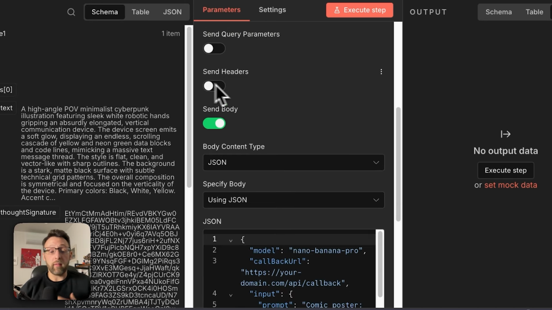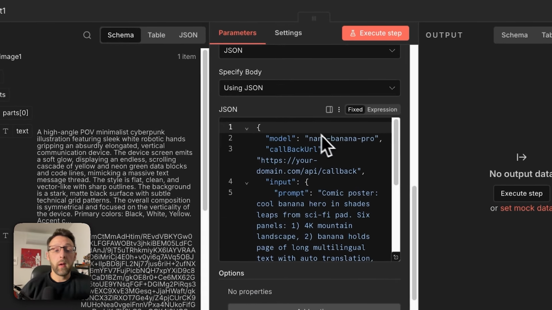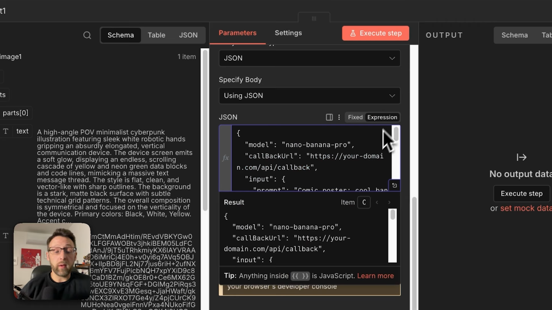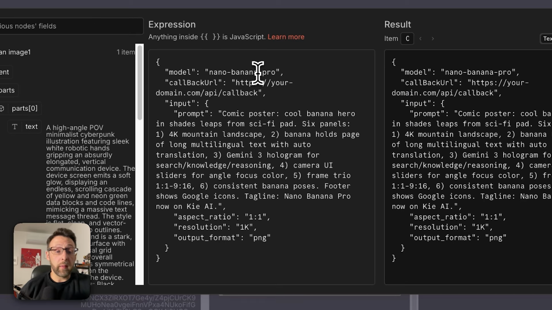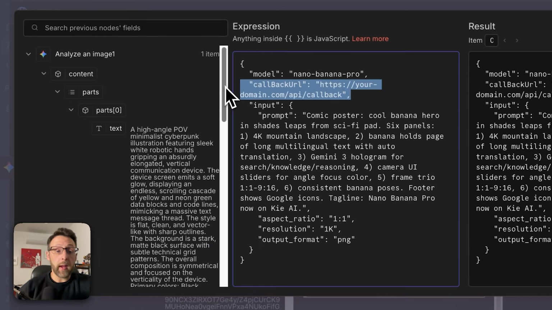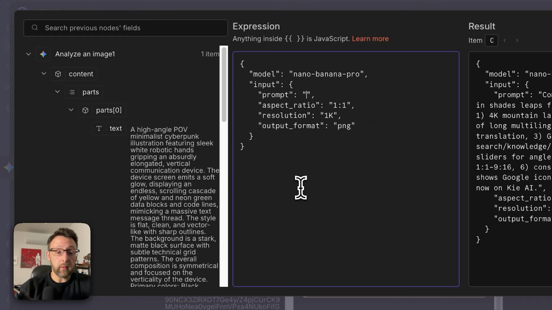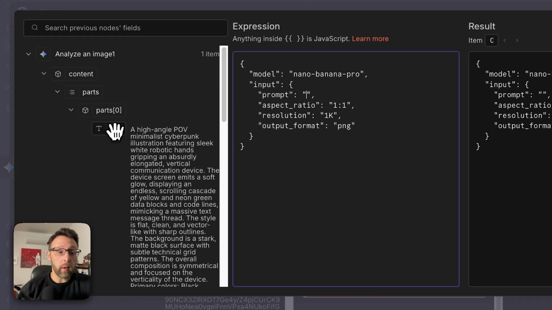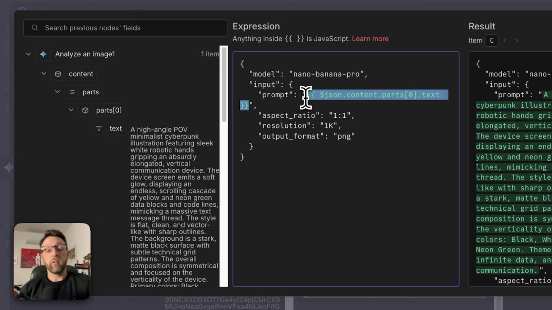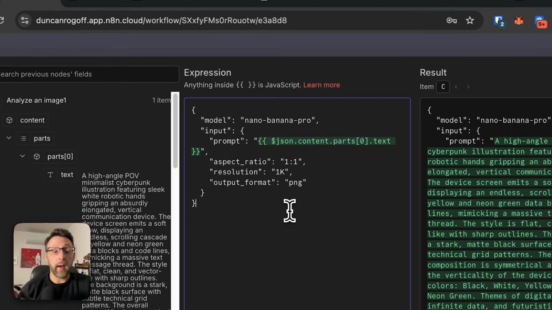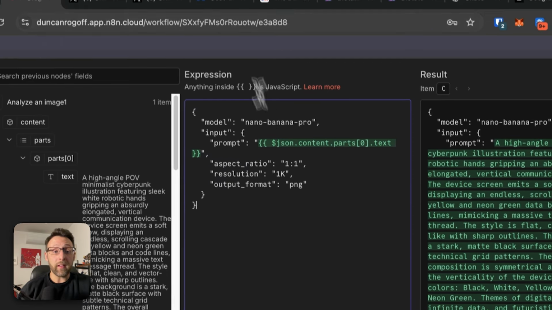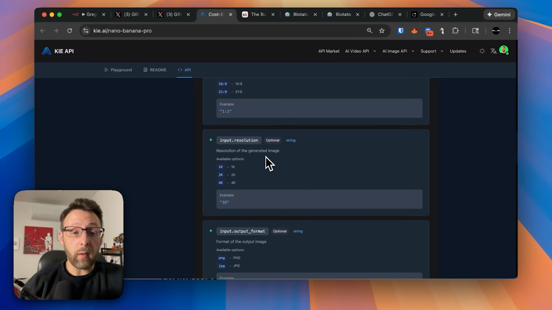And I can go ahead and switch off the headers because we're no longer sending them. The next thing we're going to do is we're going to switch this to expression. The model is Nano Banana Pro. I know we don't need a callback URL. And the input for the prompt, we can just go ahead and delete this. And what we want to do is we just want to bring in this text that we used Gemini 3 Pro to generate. Our aspect ratio is 1:1. That's fine. Our resolution is 1K. That's fine. The only thing that we're missing is that reference image.